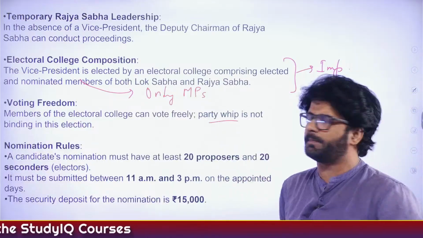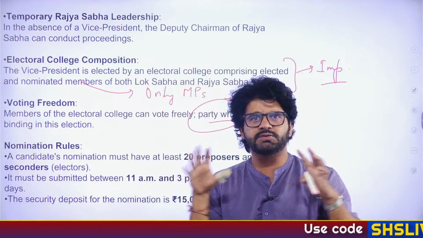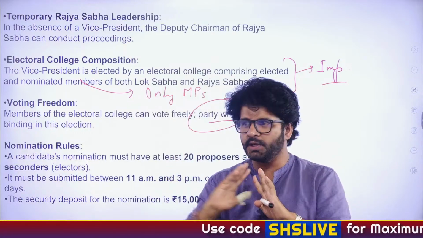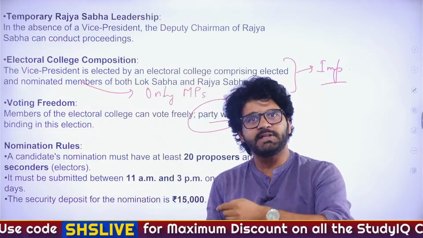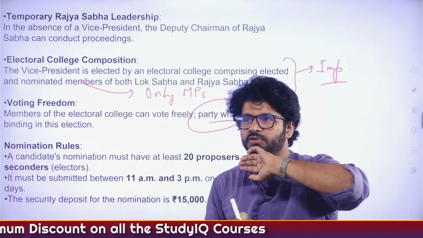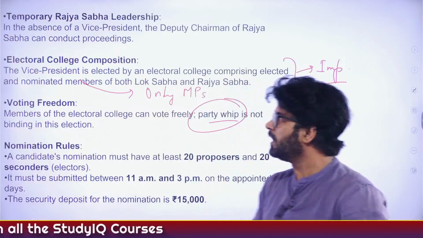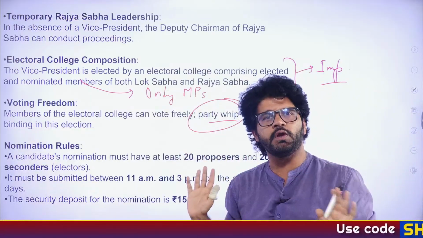What is party whip? So party whip means generally, you know, there are someone called as Dabang leaders. Dabang means, you know, Salman Khan of every political party. They will issue whip that you have to vote for this particular member, to other members of their political party. It has to be followed. That is not required in VP election. People can vote. They have their own free will.